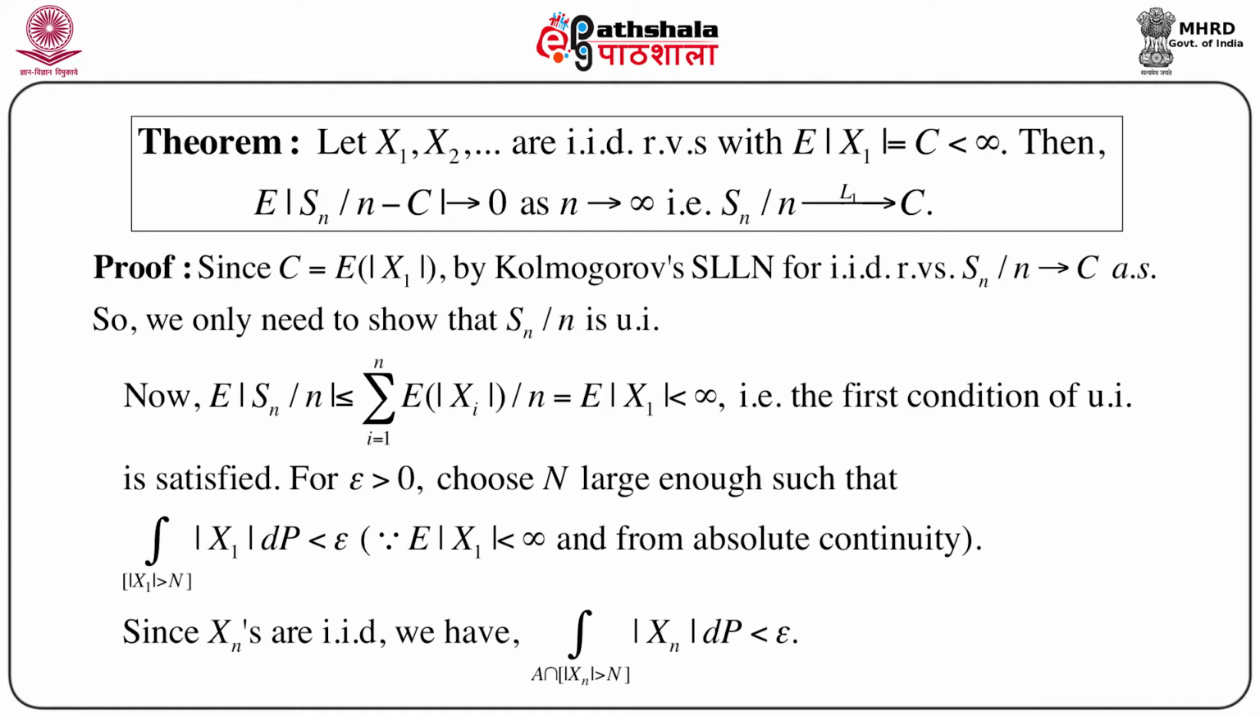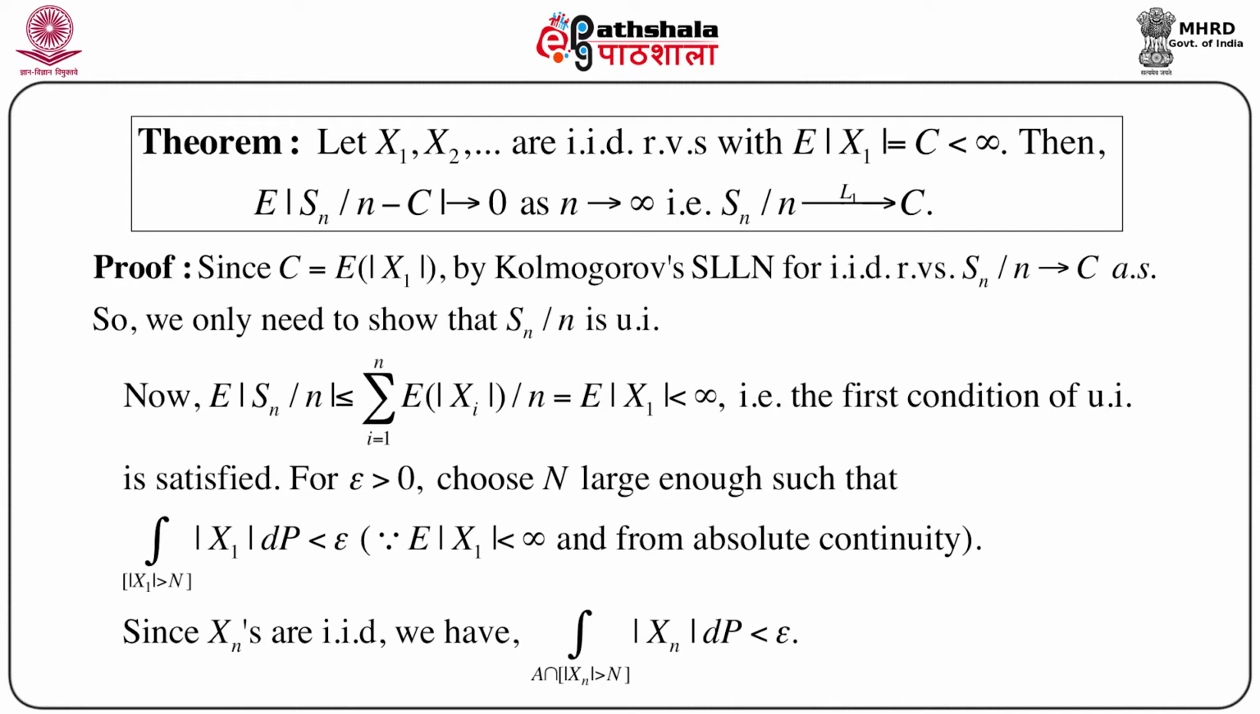Just consider this expression: expectation of mod Sn by n is less than or equal to the sum from i equals 1 to n of expectation of mod xi by n, which equals expectation of mod x1, because we know that the xi's are all IID random variables and expectation of mod x1 is less than infinity, that is the given condition of the theorem. So this proves the first condition of uniform integrability, that is, expectation of mod of Sn by n is less than infinity. So the first condition of uniform integrability is satisfied.